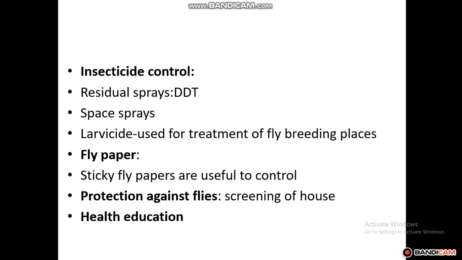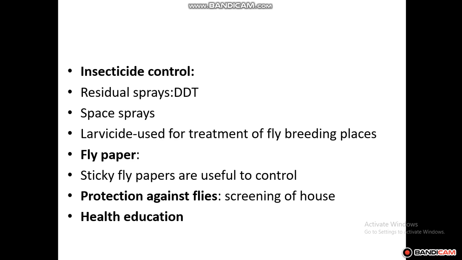The next method to control houseflies is insecticide control, mainly with the help of residual spray. Like the mosquito control measures we described, spraying with DDT and other insecticides can be used. Larvicides are also there. They are used for the treatment of fly breeding places, because larvicides are also ingested by the larvae of these flies. In that way larvicides can be used.